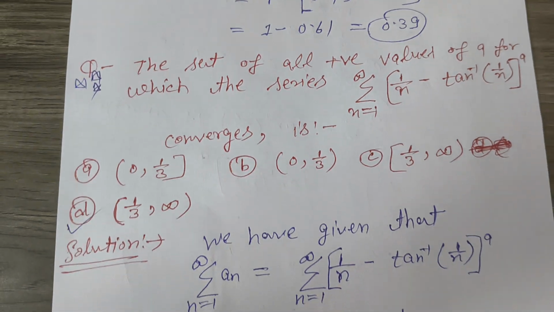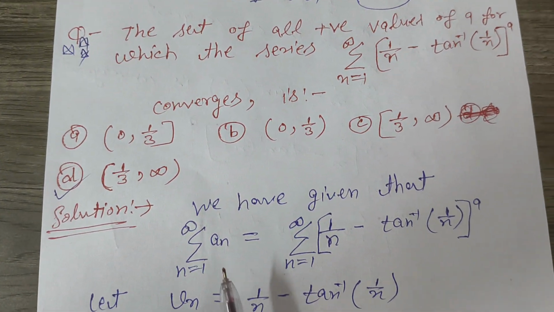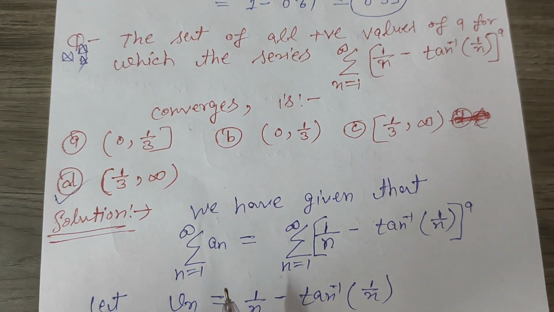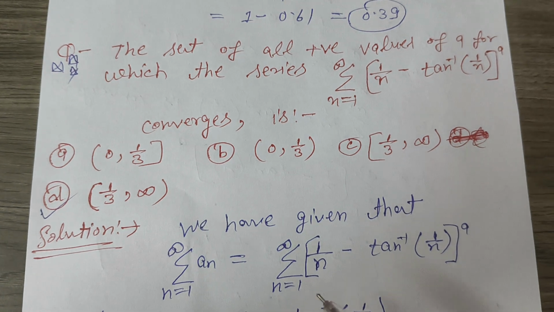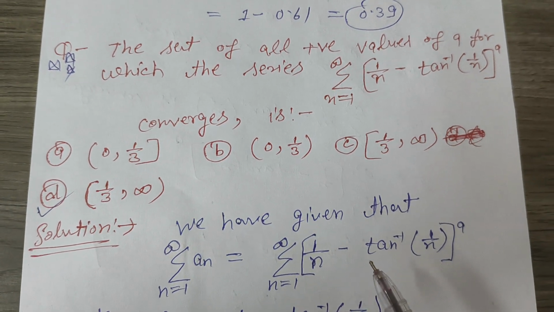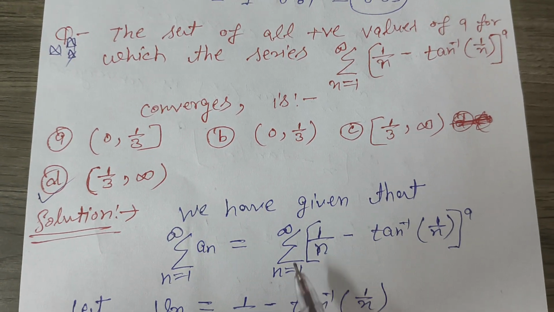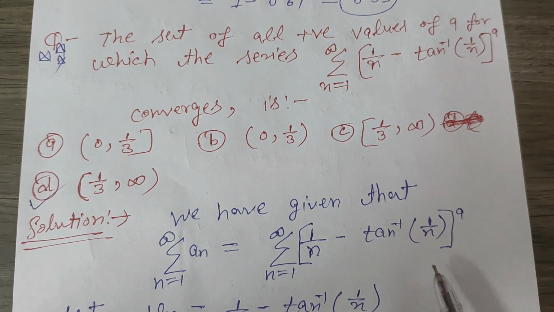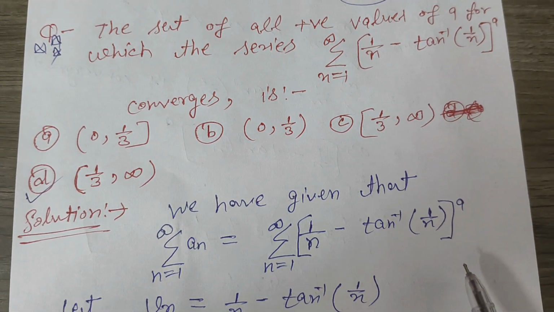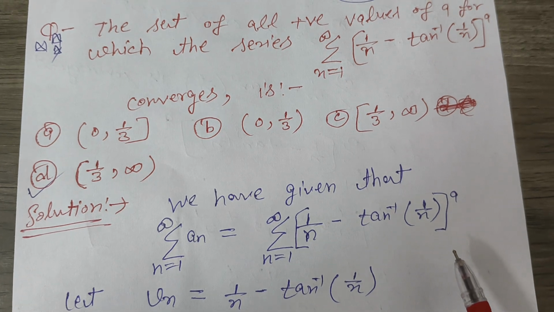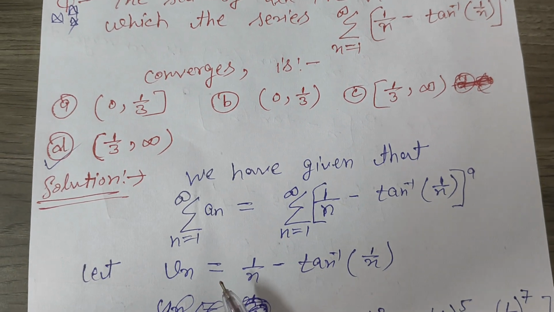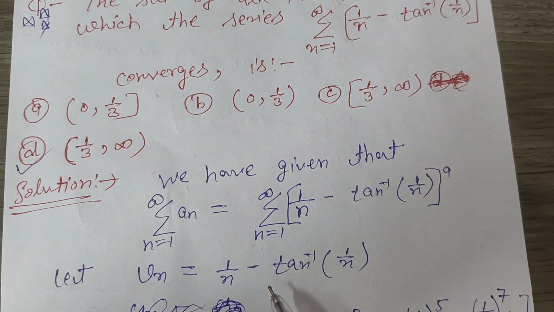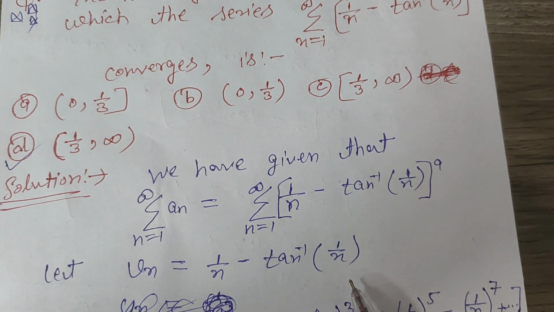We have given that the series summation an equal to summation n equal to 1 to infinity (1 upon n minus tan inverse 1 upon n) whole power a. Now let the sequence Vn equal to 1 upon n minus tan inverse 1 upon n.